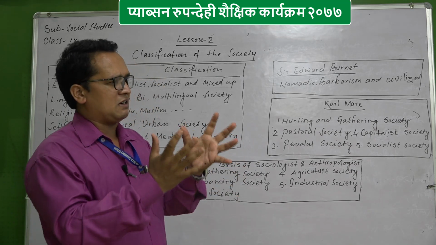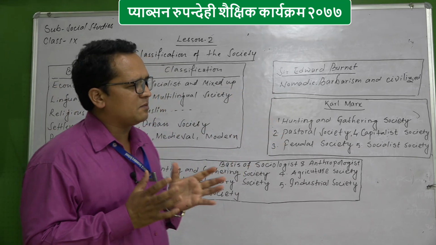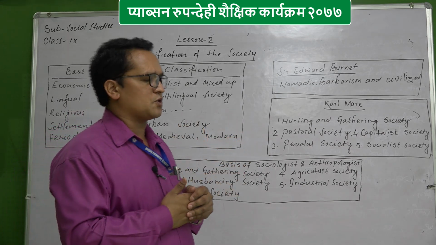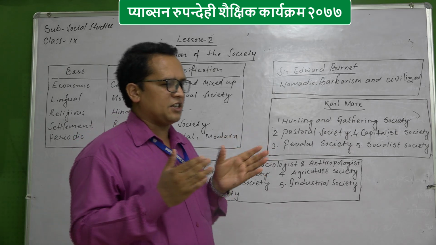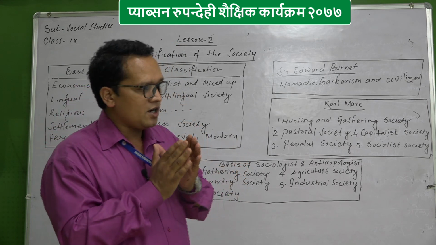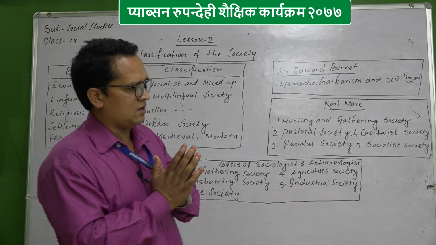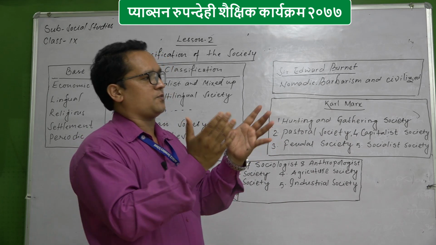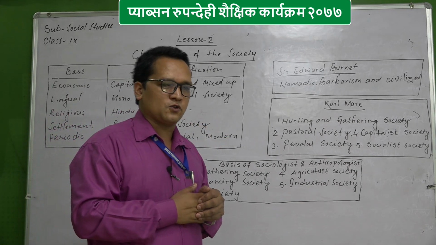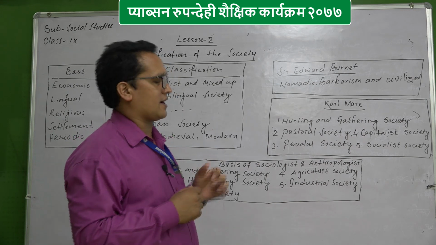This competition is going on, and very few people have more money, and many people are becoming very poor. That sort of situation is created in that sort of society, where the rich are very rich and the poor are very poor, but the number of rich is few and the number of poor is more. That sort of conflict situation rises in a society. That sort of society comes under the capitalist society according to Karl Marx.